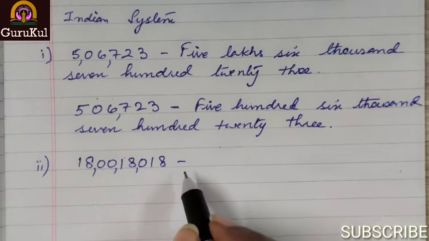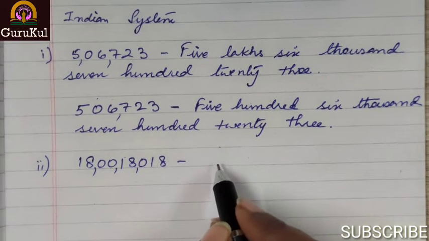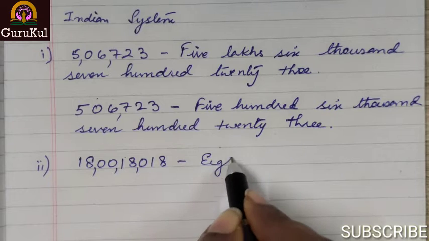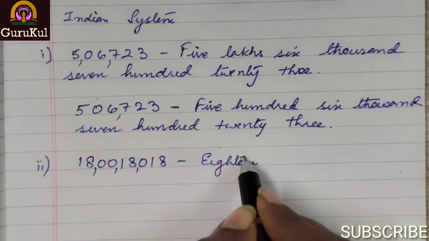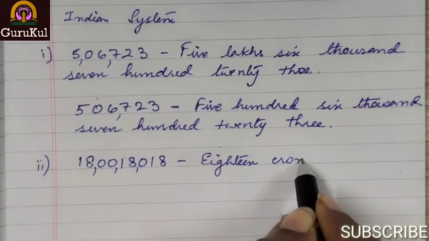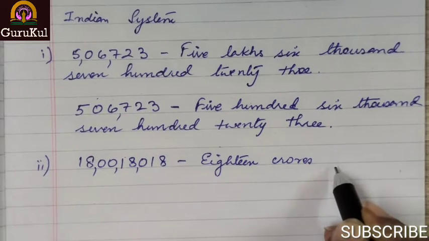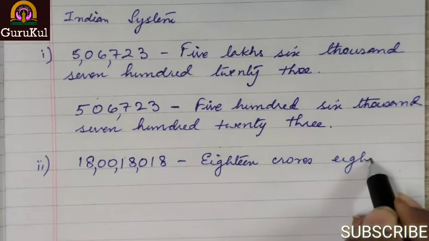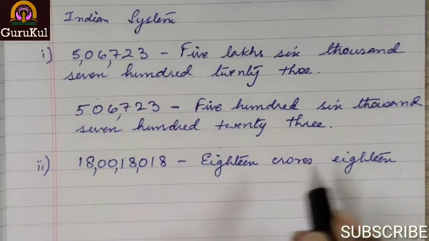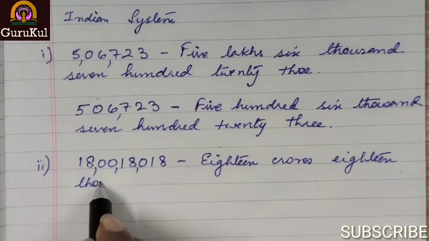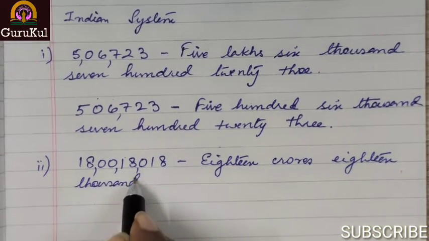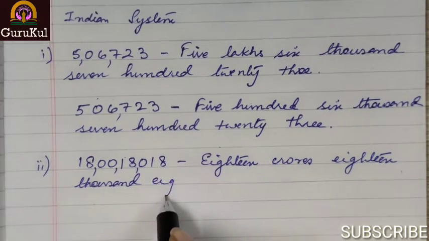So now let us begin. It will be 18 crores, 18,000, 18.